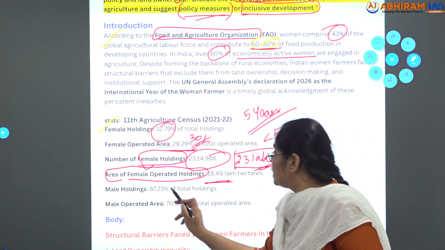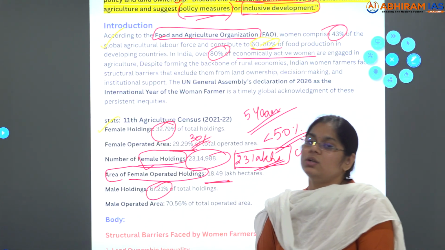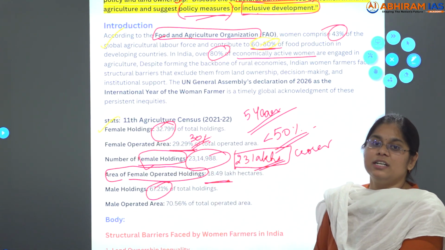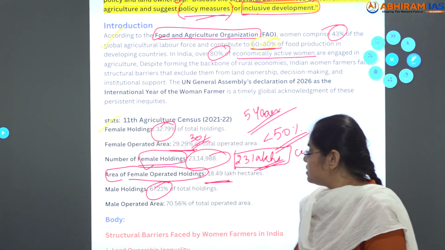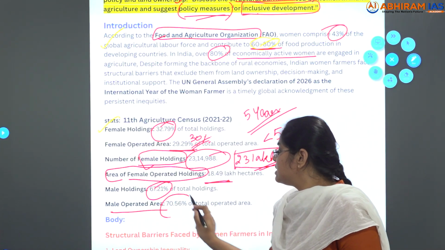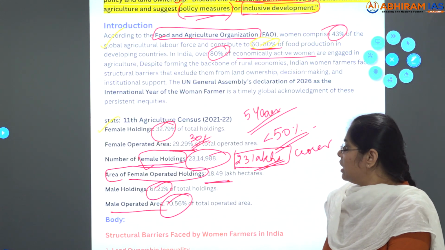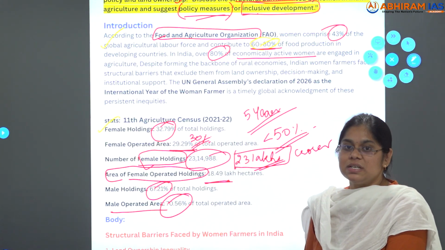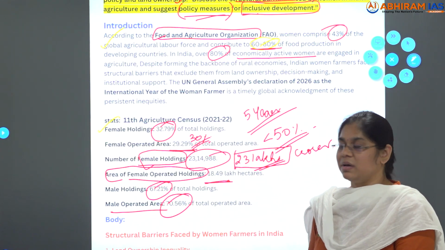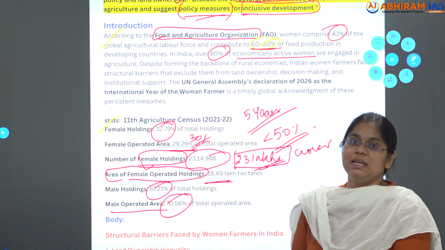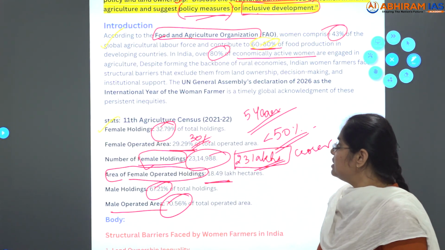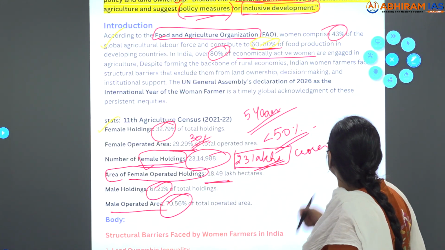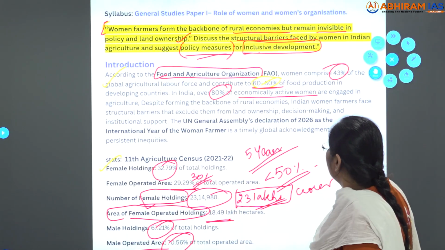Male holdings, see, are 67.21%. Here male is 67, female is just 32. And next, male operated area is almost 70%. Here female is 29.29%, that is 30, whereas 70% is occupied by men. These are the statistics with respect to the question. So I have gathered these statistics.